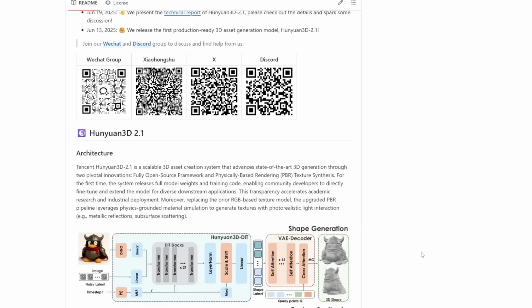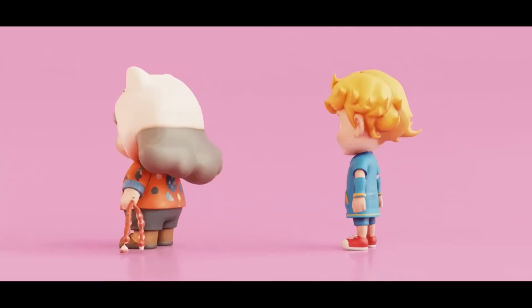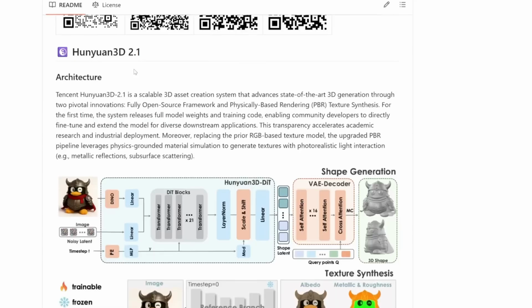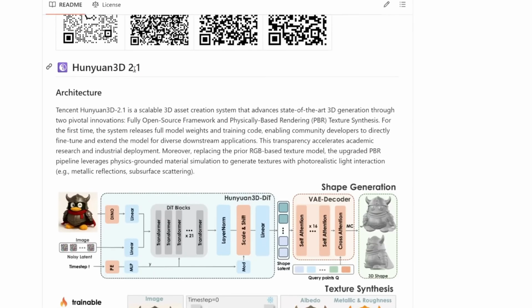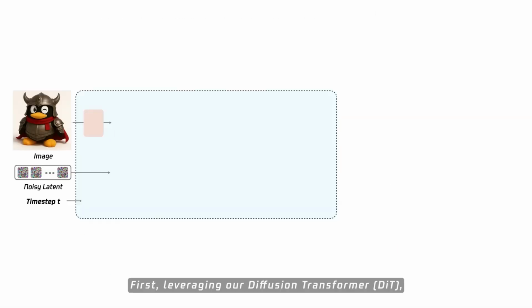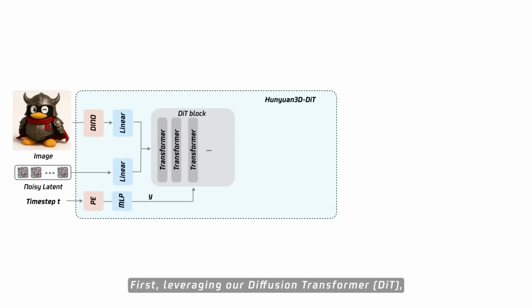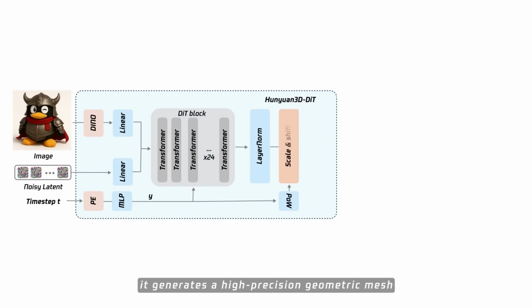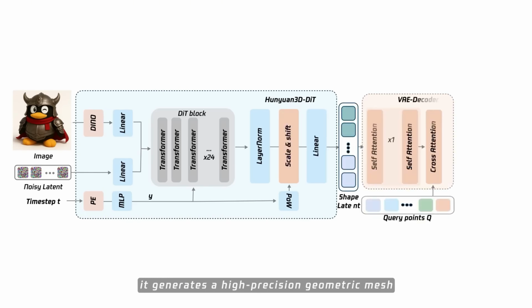Alright, next up, Tencent just dropped Hunyuan 3D 2.1. It's seriously one of the best 3D model makers you can get your hands on right now. I featured Hunyuan 3D 2.0 a few weeks back, but this new 2.1 version is even better. And the coolest part, it's totally free and open source. So this thing just takes a picture of anything, an object or a person, and boom, it magically makes a 3-dimensional model out of it.